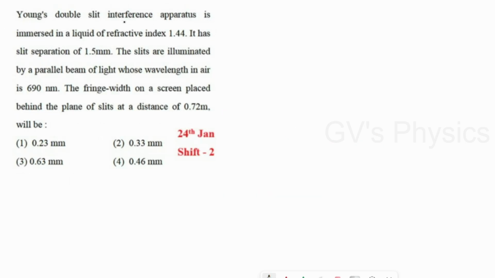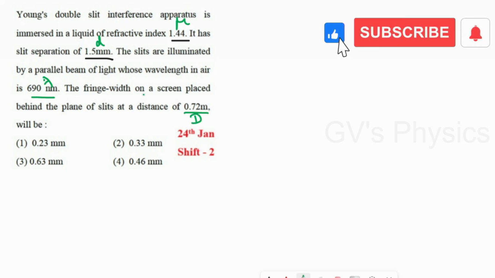Next question. In Young's double slit experiment, the apparatus is immersed in a liquid of refractive index 1.44. It has a slit separation of 1.5 millimeter. That is, they have given the refractive index and the slit separation, small d. The slits are illuminated by a parallel beam of light whose wavelength in air is given as lambda 690 nanometer. The screen is placed behind the plane of the slit at a distance of 0.72 meter. That is the distance between slit and screen, and they have asked for the fringe width. So with respect to the medium, we have to write the fringe width.